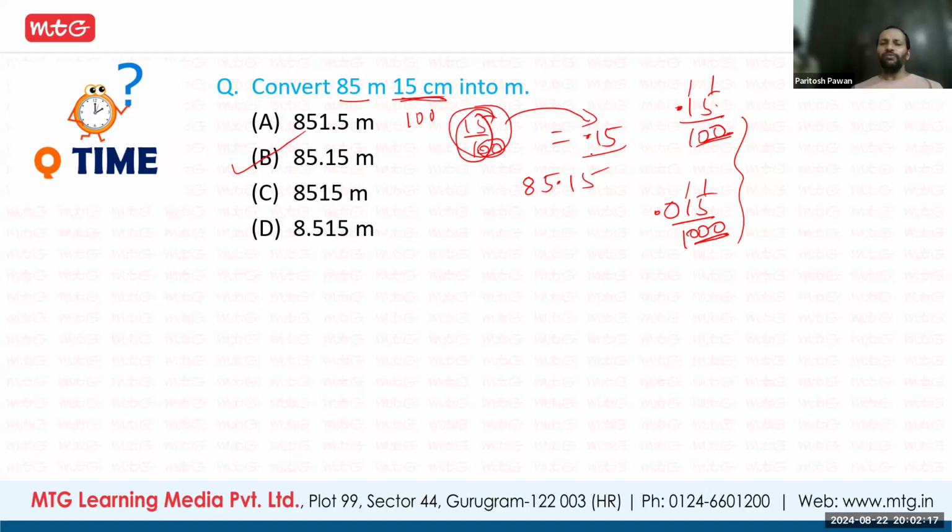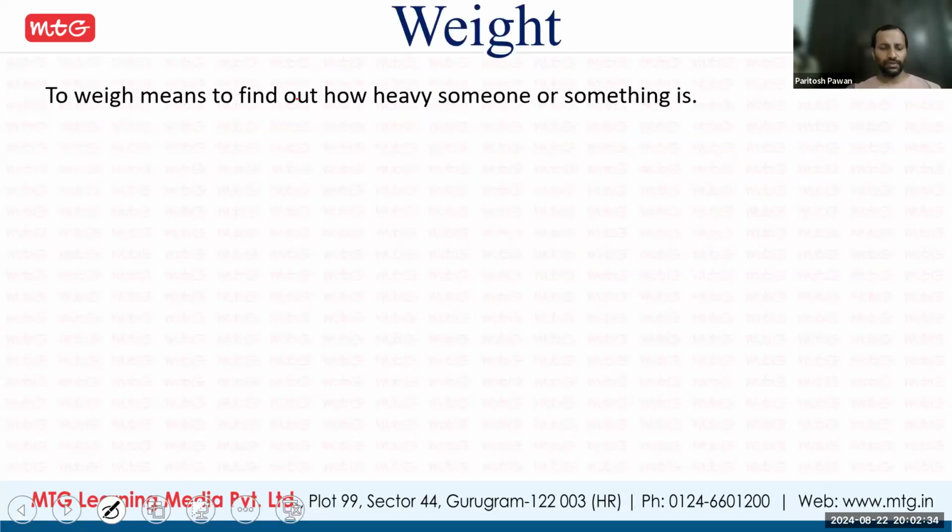So it becomes 0.15 and 85 is already there, 85 meters. So it is 85 plus 0.15. So it will be 85.15. So answer B is correct. Next is your weight. Fine.